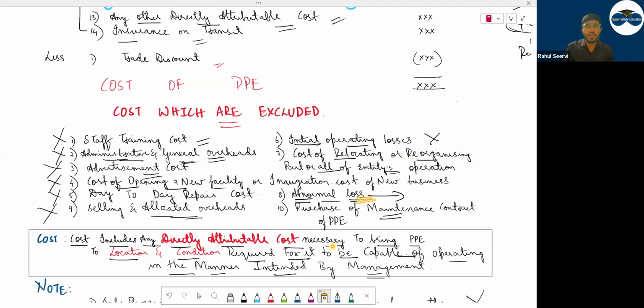Then abnormal loss, I mentioned that when I want to construct a factory, I use 100 kg of cement. The contractor will say that, sir, 5 kg extra चाहिए होगा, so that if there is some problem or the workers are not using the cement properly or they are not mixing it, etc., 5 kg extra is required.